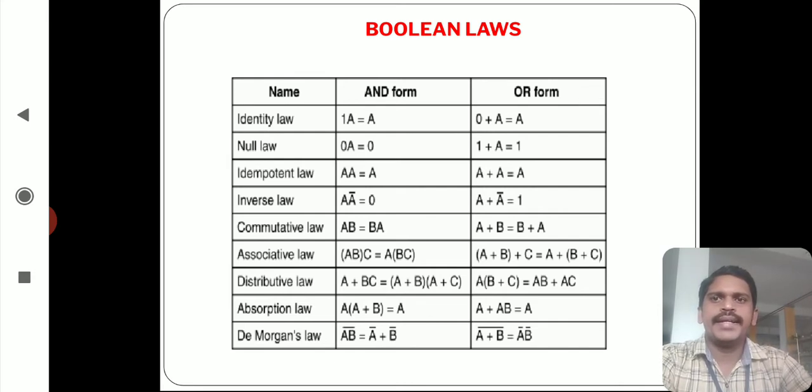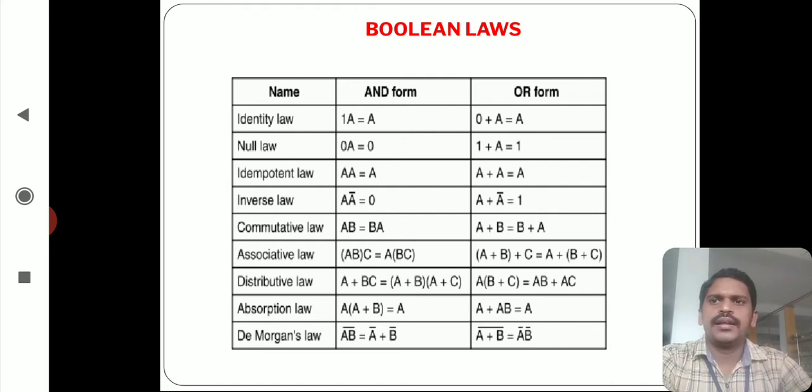First law, identity law. You can observe the table here, two logics are there, AND logic and OR logic. Identity law: 1 dot A equal to A, this is the AND logic, and 0 plus A equal to A, this is the OR logic. Next, null law: 0 dot A equal to 0, and OR logic is 1 plus A equal to 1.